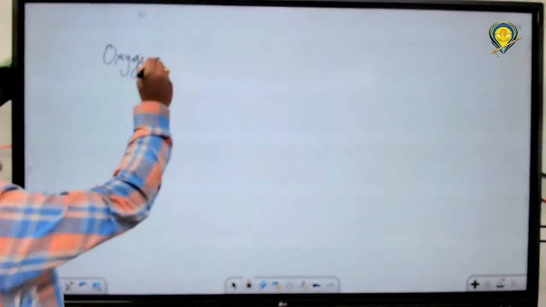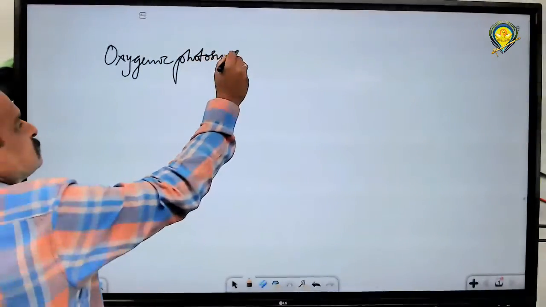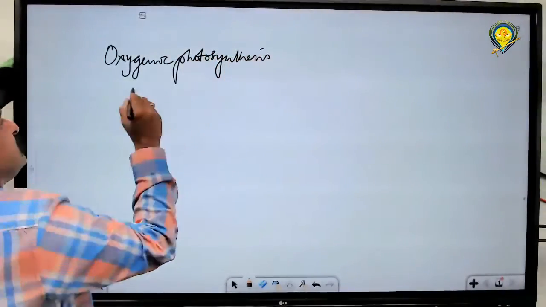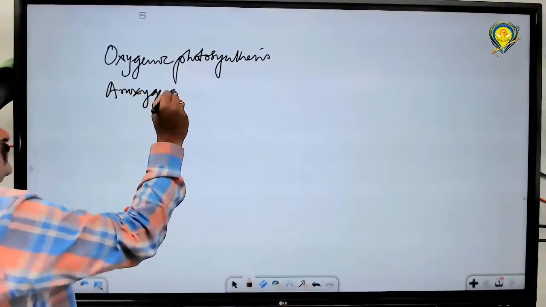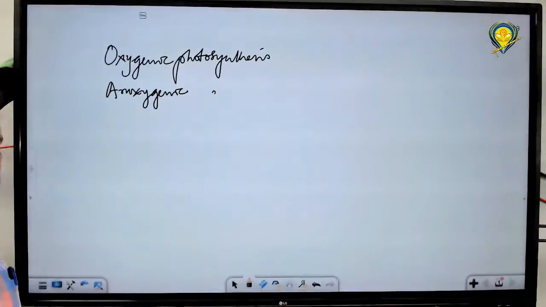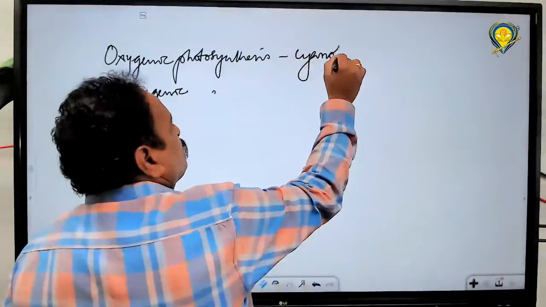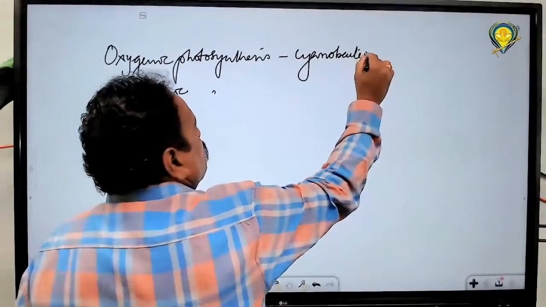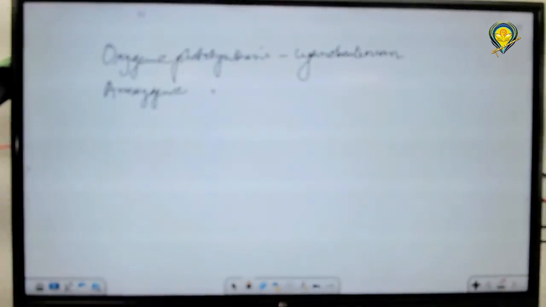So one is performing oxygenic photosynthesis. The second one is anoxygenic photosynthesis. These two are prokaryotes only. But the first group is the cyanobacteria. We call it BGA, blue green algae.